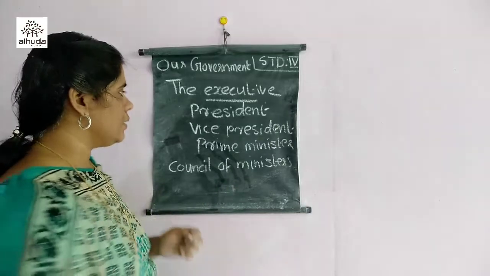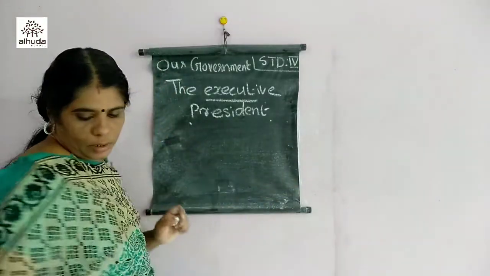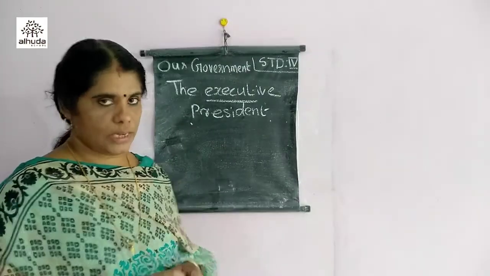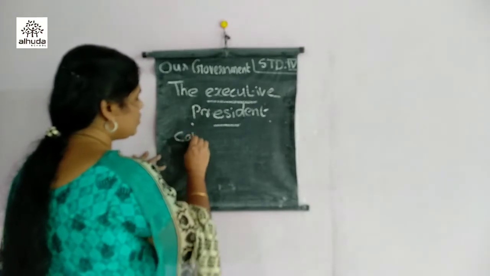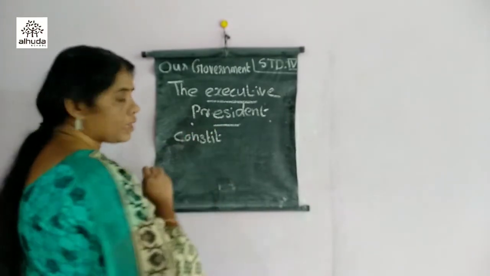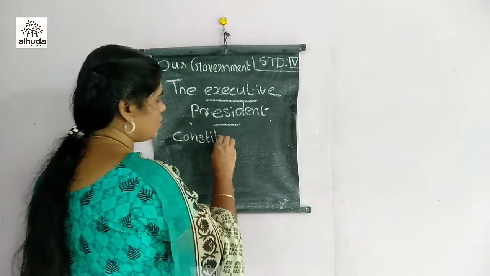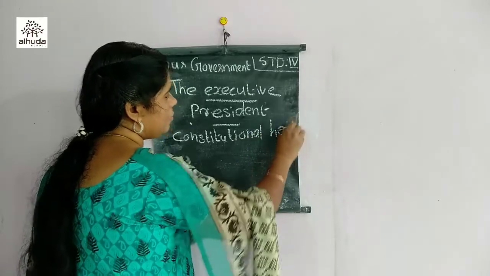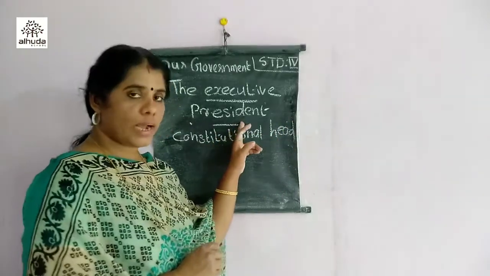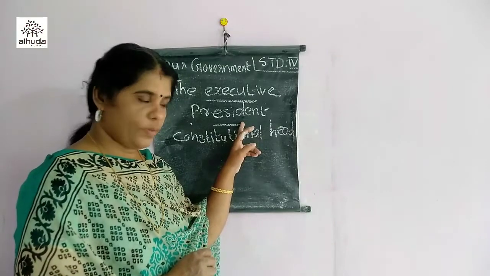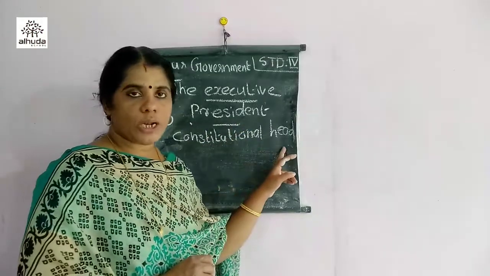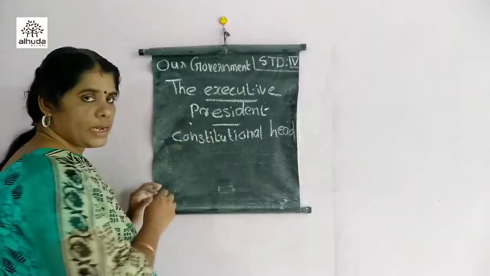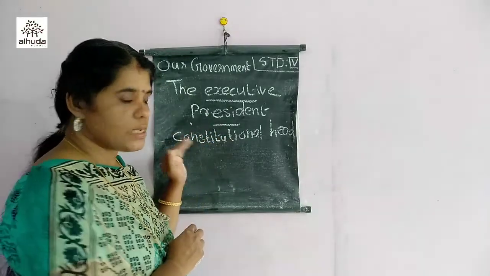Who is a president? President is the constitutional head of India. Our country's head is known as president, the constitutional head. Who is now the acting president? That is Ramnath Kovind. So he is the constitutional head of India. And he is the first citizen of our country. We are considering president as our first citizen of our country.